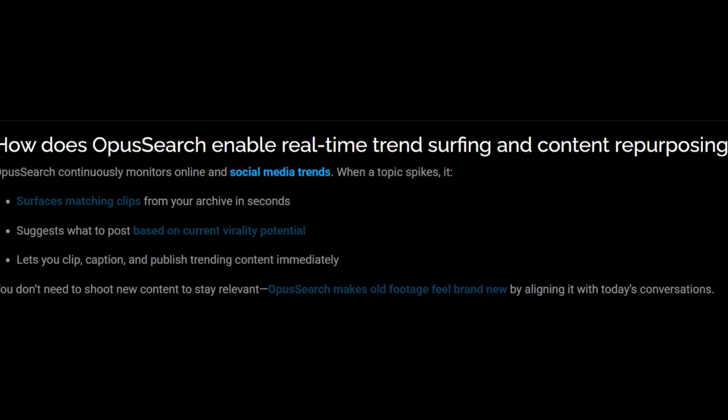And the answer is OpusSearch continuously monitors online and social media trends. When a topic spikes, OpusSearch surfaces matching clips from your archive in seconds. It then suggests what to post based on current virality potential, and it lets you clip, caption, and publish trendy content immediately. So you do not need to shoot new content to stay relevant. OpusSearch makes old footage feel brand new by aligning it with today's conversations.